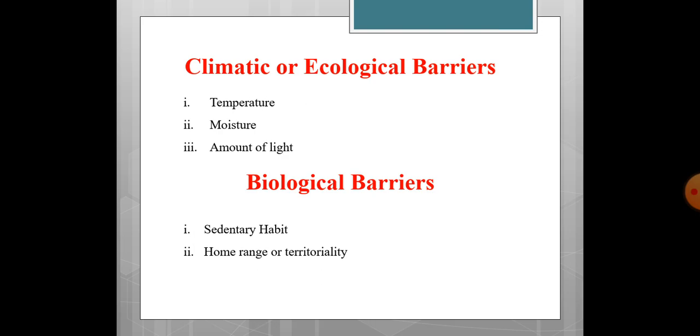The next one is home range or territoriality. For example, large mammals have a big home range. For example, a large mammal may require 100 square kilometers of territory for itself. So we see that the home range of this animal is huge as compared to smaller mammals. So these home ranges also act as biological barriers for the distribution of animals. Thank you so much.